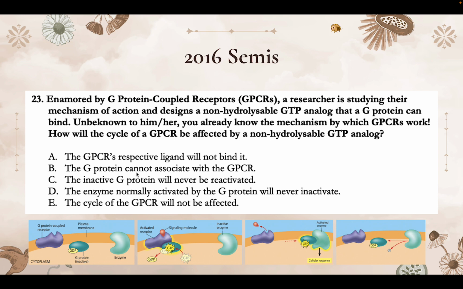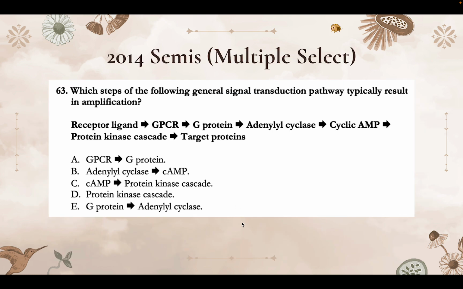So if we look at all of the other answer choices, they're incorrect. A says the GPCR's respective ligand will not bind it. That's not true because that's happening outside of the cell. It's something completely removed from what's happening here. And then C says the inactive G protein will never be reactivated. That's not true. In fact, it's the opposite. The active G protein will never be inactivated. And then E says the cycle of the GPCR will not be affected. We just established that it will.